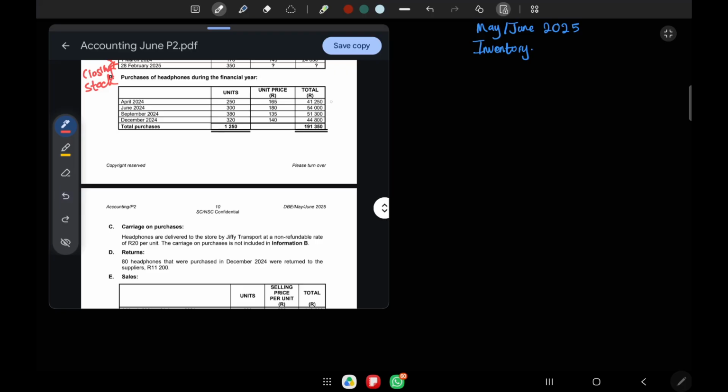Now let's move to our total. We'll say 41,250 plus 54,000 plus 51,300 plus 44,800. It gives us 191,350. So that table makes sense.